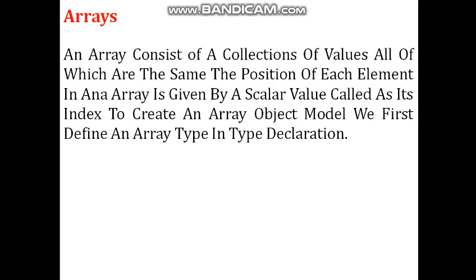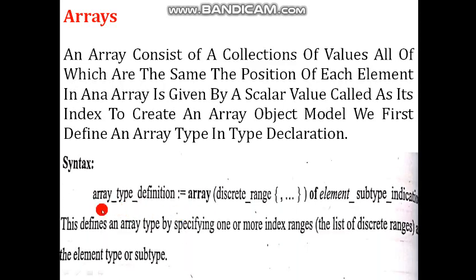So how do we give the array in the VHDL language? For that purpose a particular syntax is given. The syntax for defining the array is: array_type_definition is equal to array discrete_range of element_subtype_indication. This defines an array type by specifying one or more index ranges, the list of discrete ranges, and the element type or subtype.